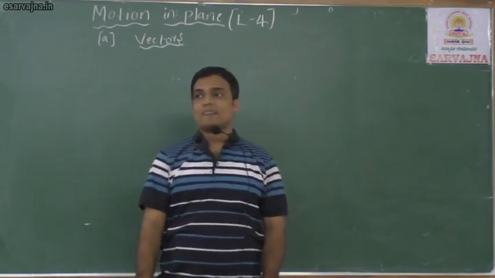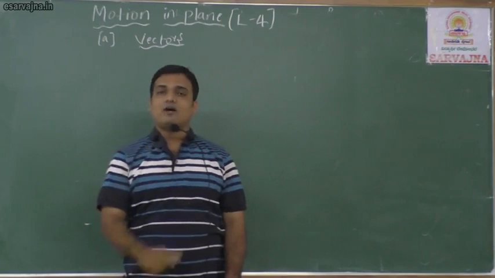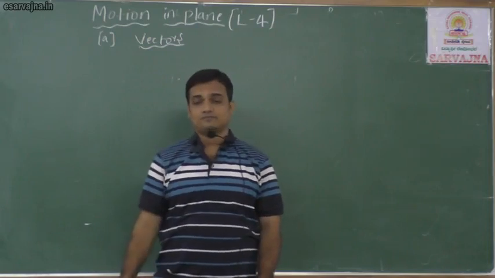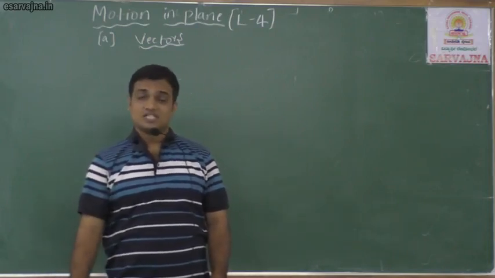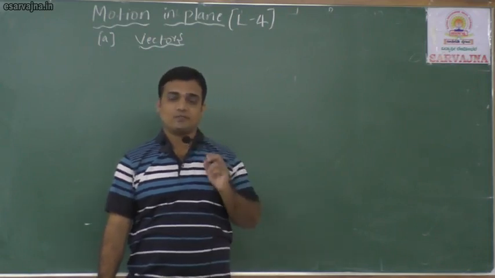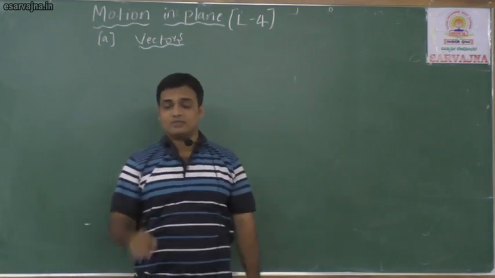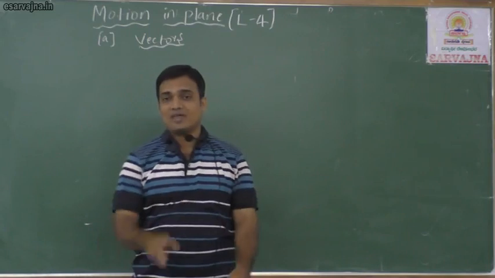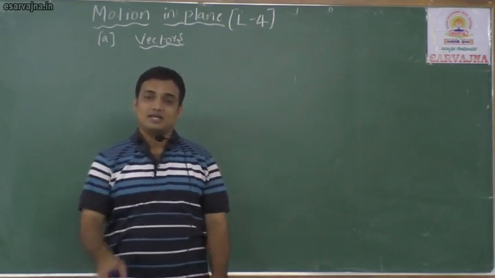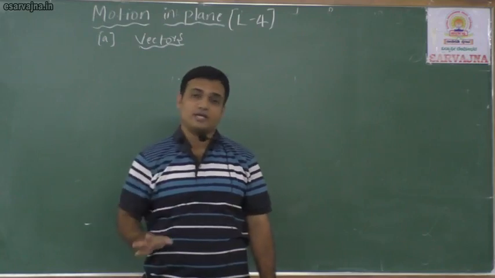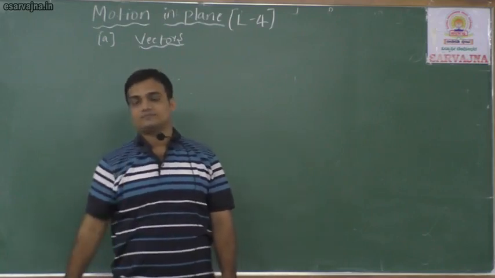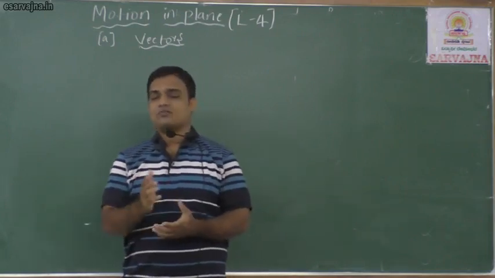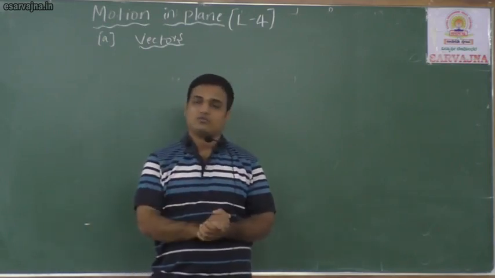Along with that, I said shifting of a vector is allowed. In vectors, shifting of a vector is allowed. Remember one point: while shifting a vector, two things should not be changed. The first is the magnitude of the vector, and the second is its direction. These two things must not be changed while shifting. I said how to find the angle between two or more than two vectors.